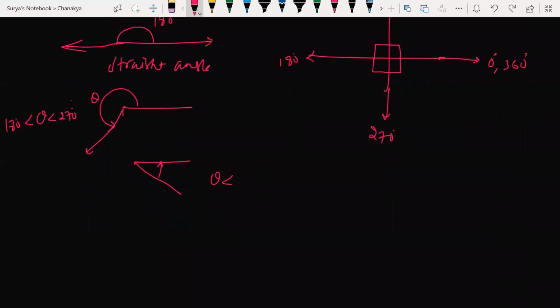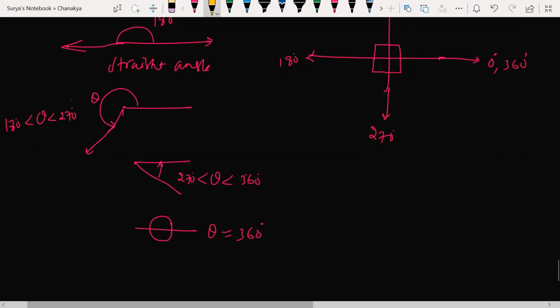All right. Here theta lies between where to where now? 270 and 360 or not? If I make a full circle like this, that is my 360 degrees. Is theta equal to 360 degrees or not, beta? Any doubts?